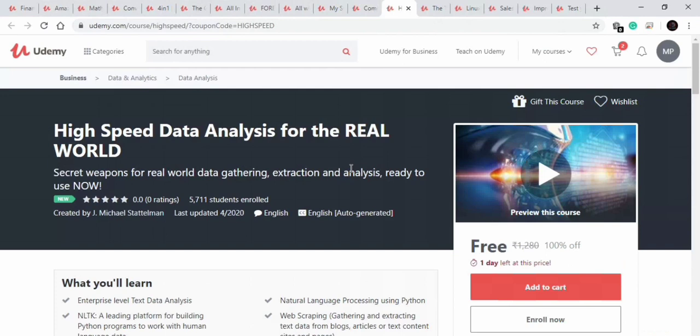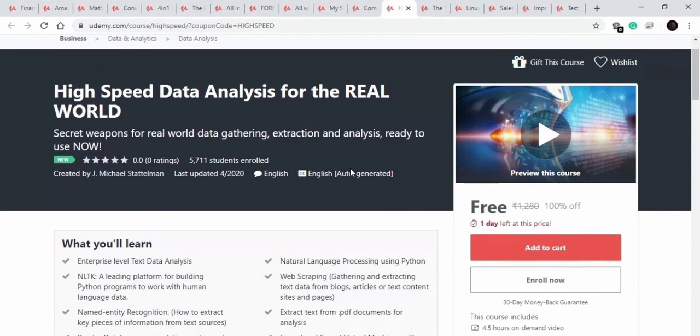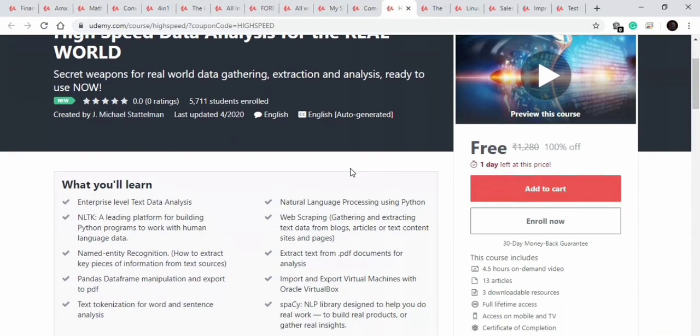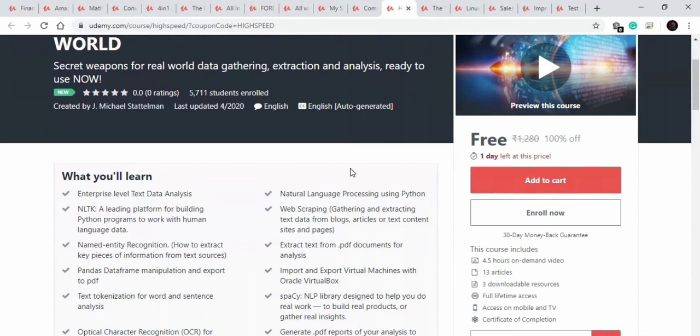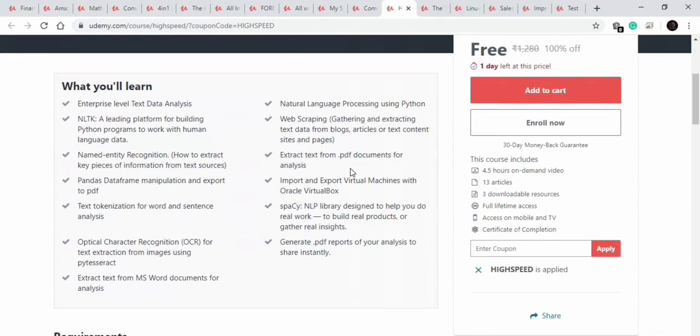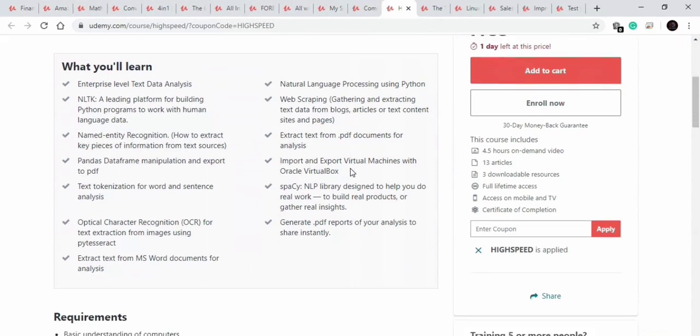Our next course is on data analysis. So it's a good course for whoever wants to learn data analysis. In this course you will learn how to do data analysis in the real world. You will learn how to gather data, extraction and analysis of data, which will be ready for use. So this is a course of 4.5 hours available for free for one day.